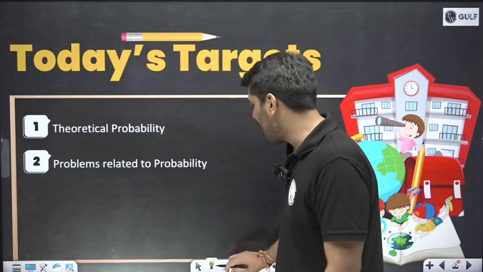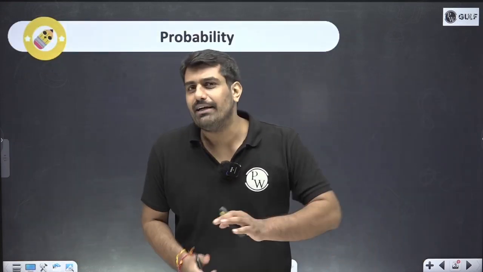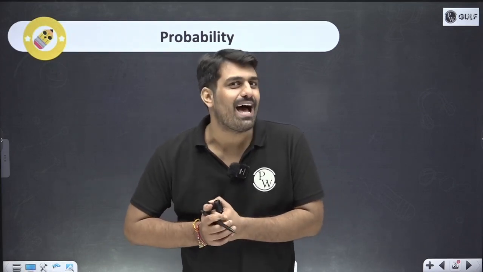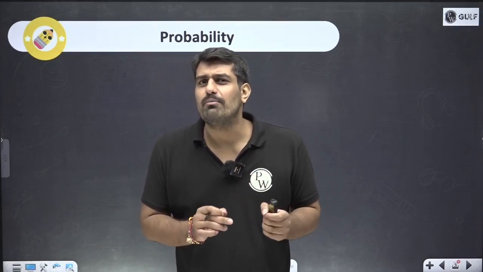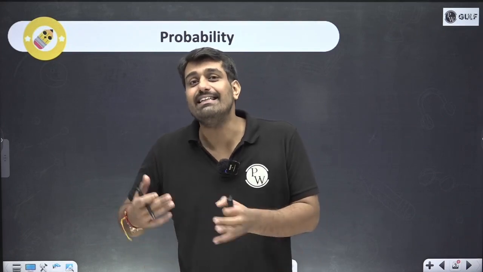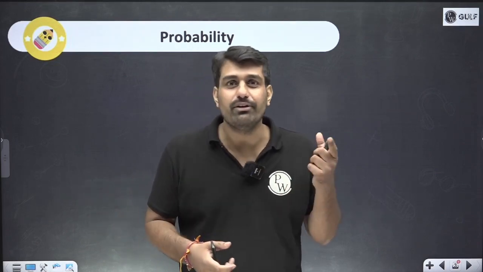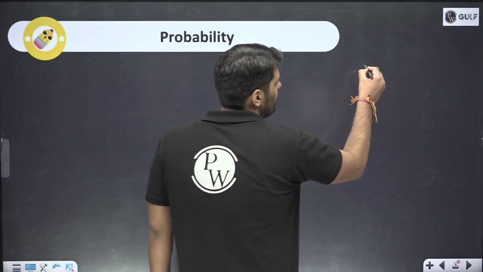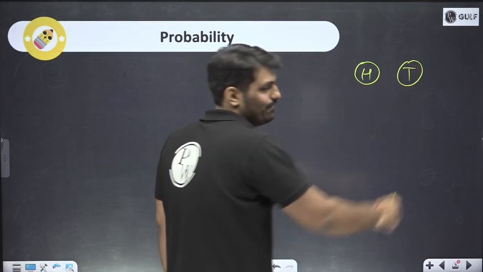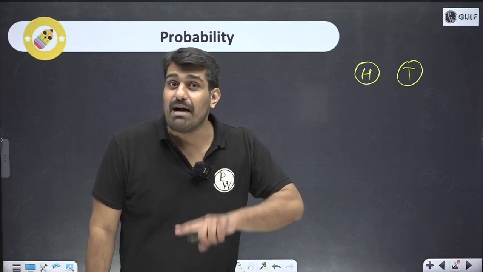Talking about the part of probability, let me start with probability first. Why are we talking about theoretical probability today? In grade 9, when you are basically introduced to probability, what happened over there? You were told that, let's say, a certain experiment or trial is happening, and in that certain things are in your favor. So let's say you are having an experiment where you have tossed a coin. There is a chance that you might get head, there is a chance that you might get tail. Perfectly right. You have basically tossed a coin multiple times, not simultaneously, multiple times.